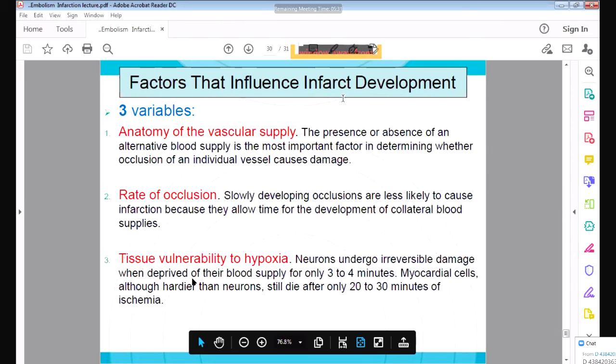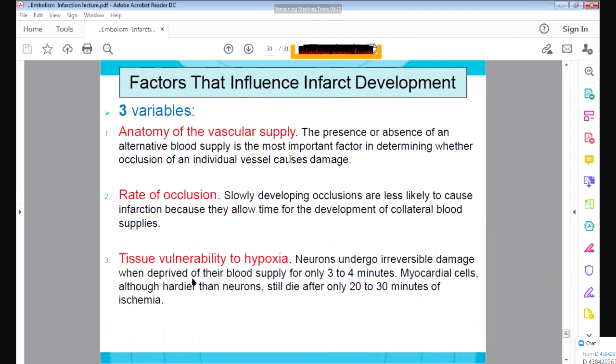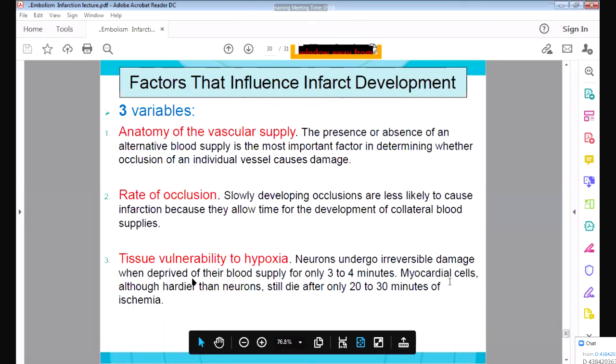So these are the factors that influence infarct formation. If the organ has two blood supplies, it is better, and it will not develop infarction. If the rate of occlusion is slow, it will not develop infarction. And cells like neurons and myocardial cells are very sensitive to hypoxia. If they do not receive blood supply for even a few minutes, they can die.